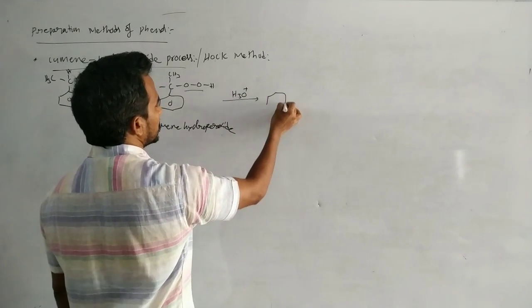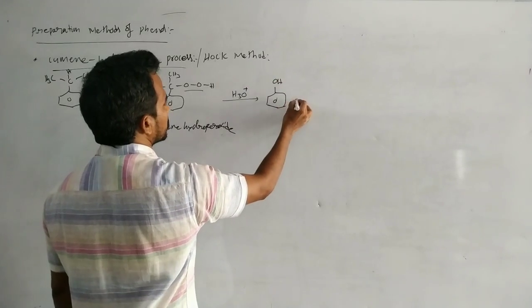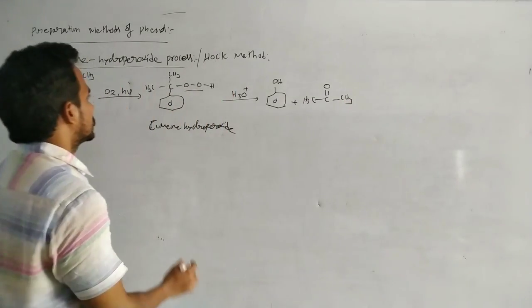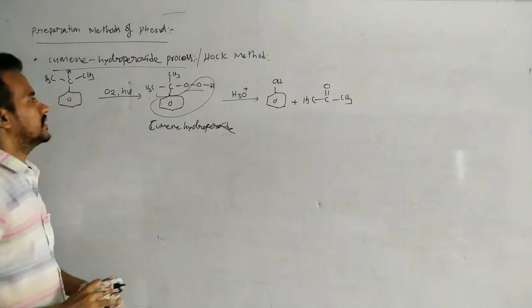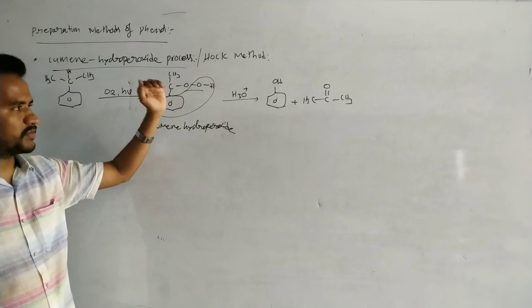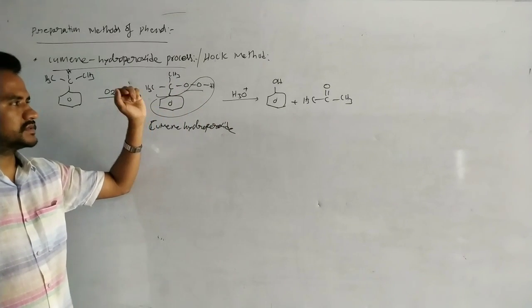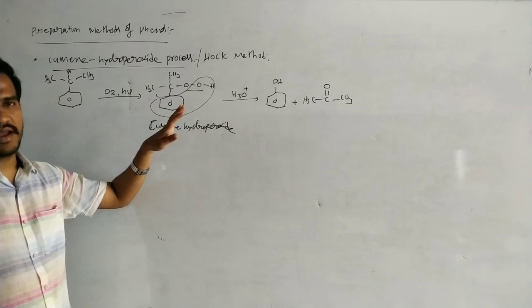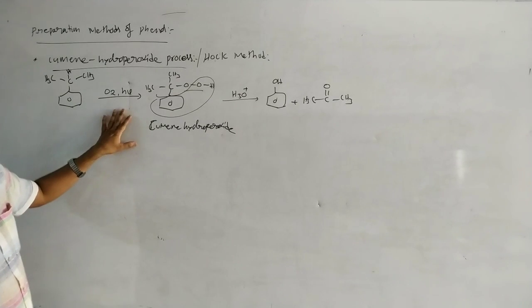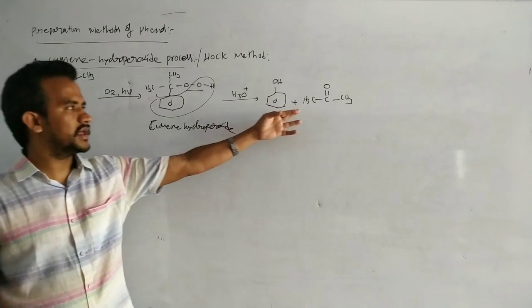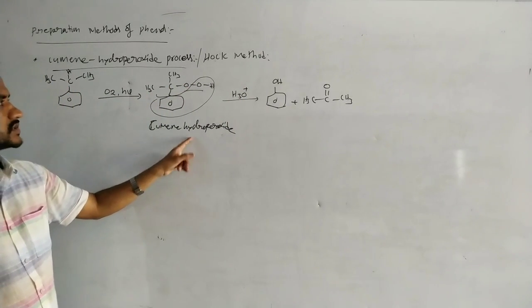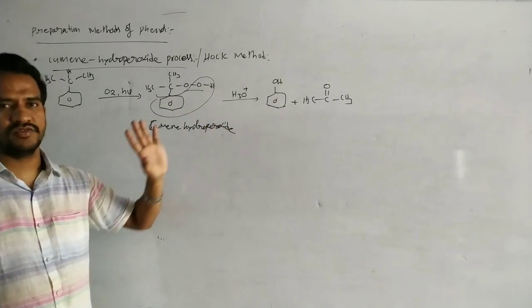Now this one on hydrolysis will give phenol plus CH3 C double bond O CH3, acetone. Of course, there is a mechanism for this reaction and some applications, which are important for the advanced exam, so we'll discuss them in class. It is a simple method for the preparation of phenol, and we can get acetone also. Cumene on treating with O2 gives cumene hydroperoxide. This on hydrolysis gives phenol and acetone.